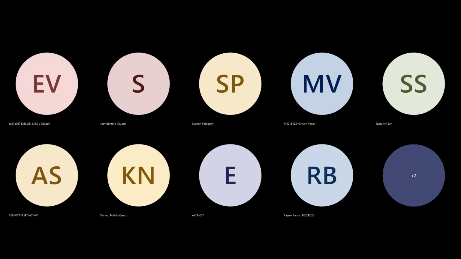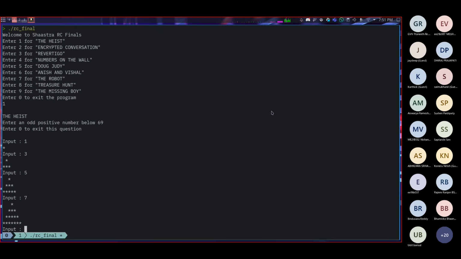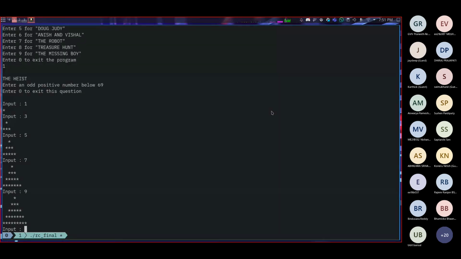Height 3. For 7 we get a triangle of height 4. For 9 we get a triangle of height 5. So I guess you might notice the pattern. The height of the triangle is (n plus 1) by 2, right? It's basically the ceiling of n by 2. That is the height of the triangle.